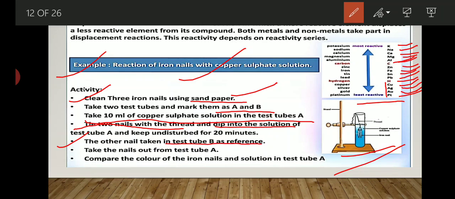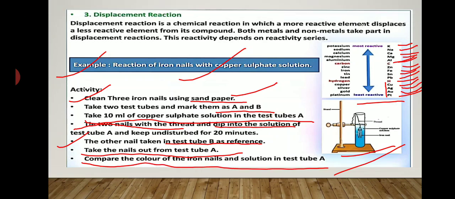Take the nails out from A. Test tube B is just a reference only, so don't use anything in it. Now take your test tube A, take out the nails, and compare the color of the solution. You will understand the change present in that.